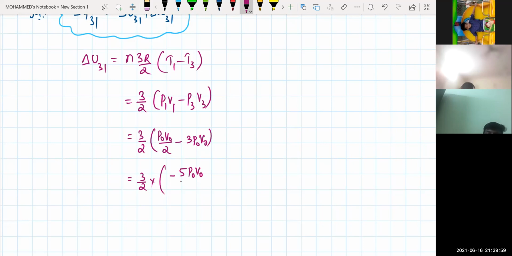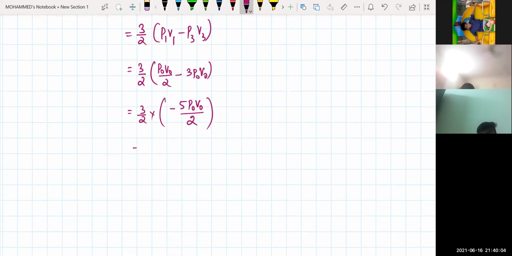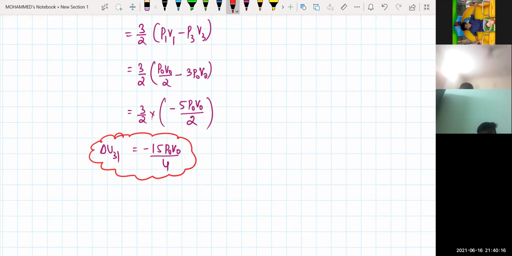So 3 into 5 is 15, this will become for me minus 15 P naught V naught by 4. So this is the internal energy change from 3 to 1. Is it clear? Yes, sir. This is the internal energy from 3 to 1. Is it not easy?